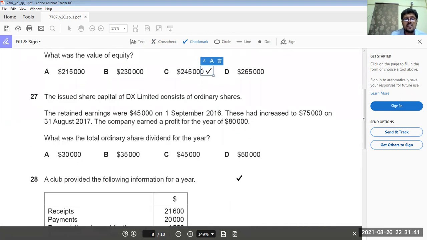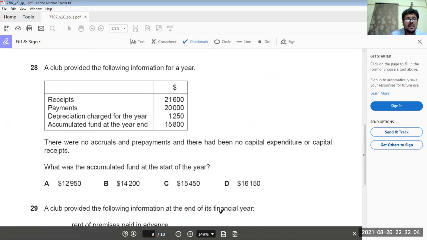The issued share capital of DX Limited consists of ordinary shares. Retained earnings of 45,000 increased to 75,000 on 31st August 2017. The company earned a profit for the year of 80,000. Now, retained earnings at the start of the year 45,000 plus 80,000 profit minus the closing balance of retained earnings 75,000 means 50,000 was given as dividend. Simple.